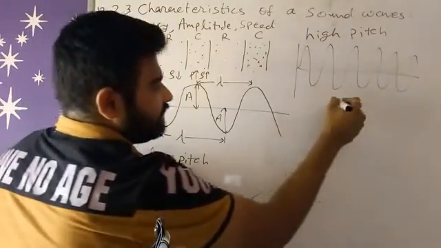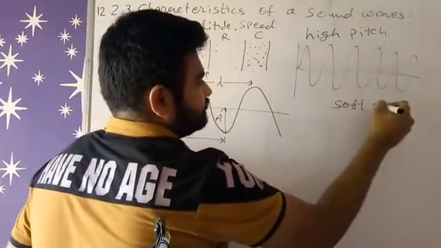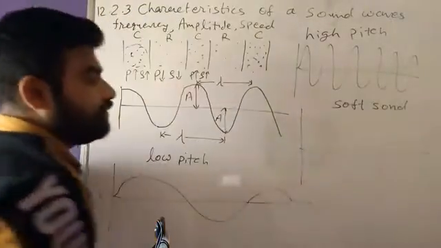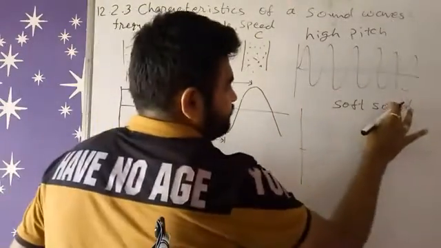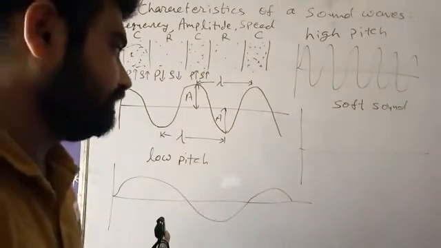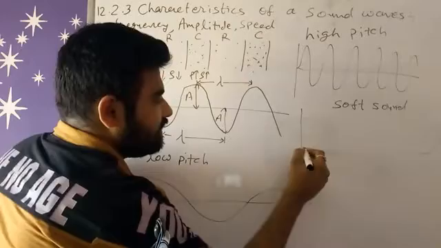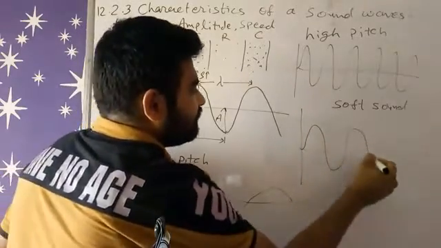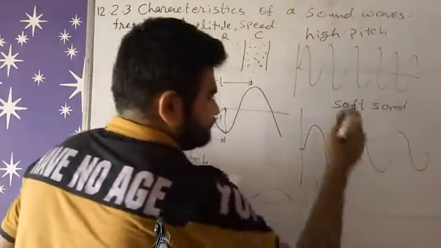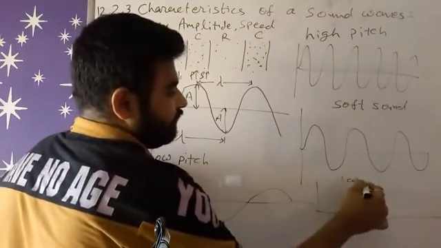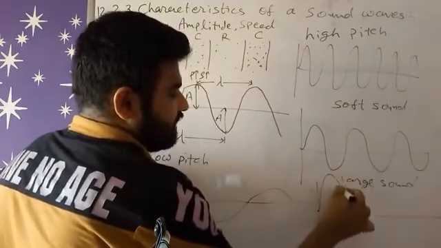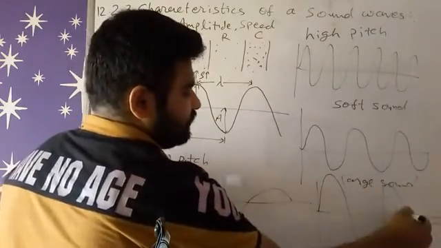Now I am drawing a soft sound. What is the meaning of soft sound? Soft sound is the phenomenon related to loudness. So soft sound has lower magnitudes, and lastly a loud sound graph has higher amplitude.